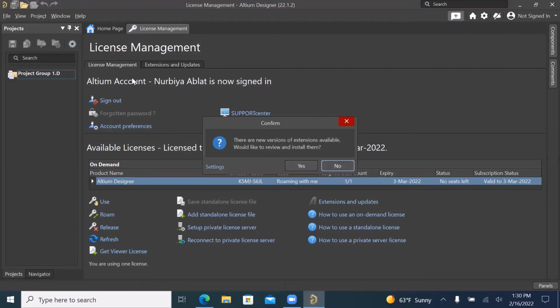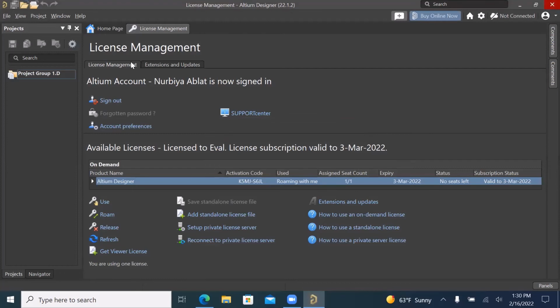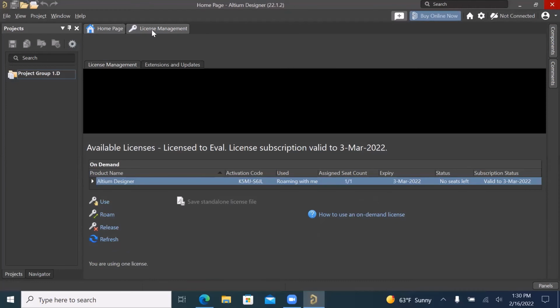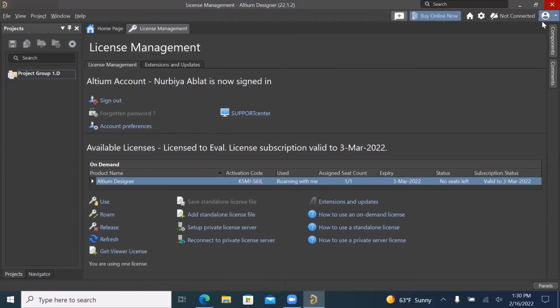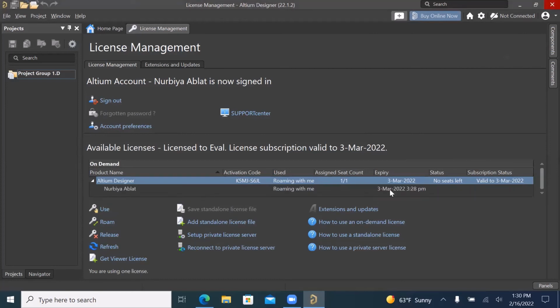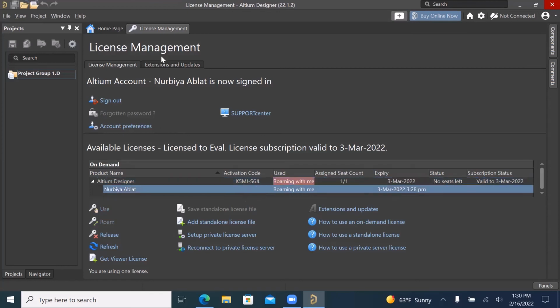No, again, okay. So this license management page is where you will see your license. So this is homepage license. You can also open that if you go top right, click on your profile and go to licenses. And this page should open up. From here, you see that this license right here is used by you. There's 1 seat. That's for the 2-week trial. So you can see it expires in March 3rd. So you have that covered. There you go. That's perfect.